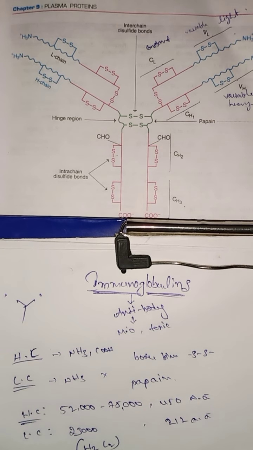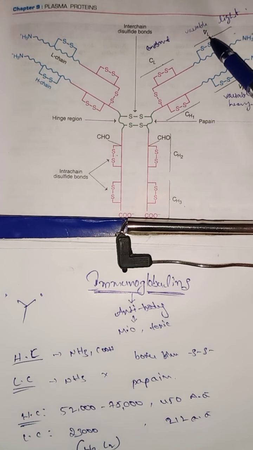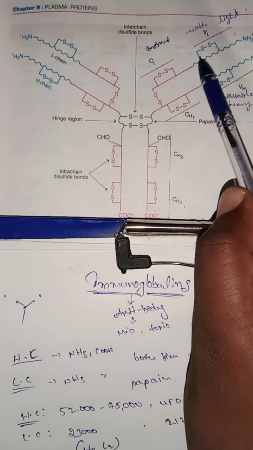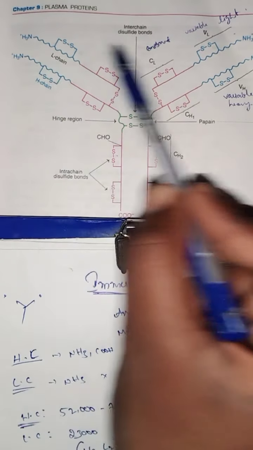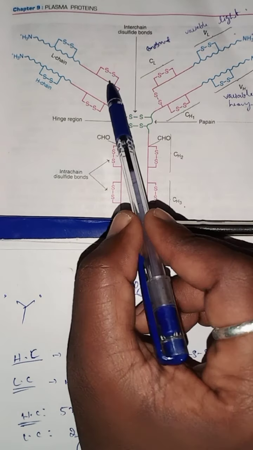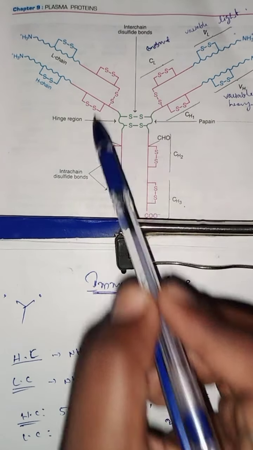First we discuss the variable region. This is called VL, the variable region. Two variable regions are present in the light chain, one here and one here. Two constant regions are also present in the light chain; these two are the constant regions.